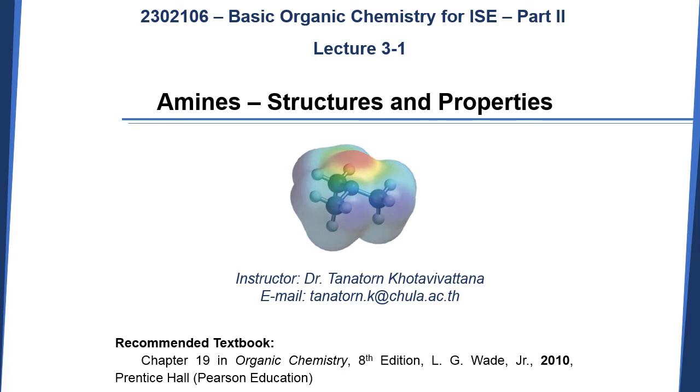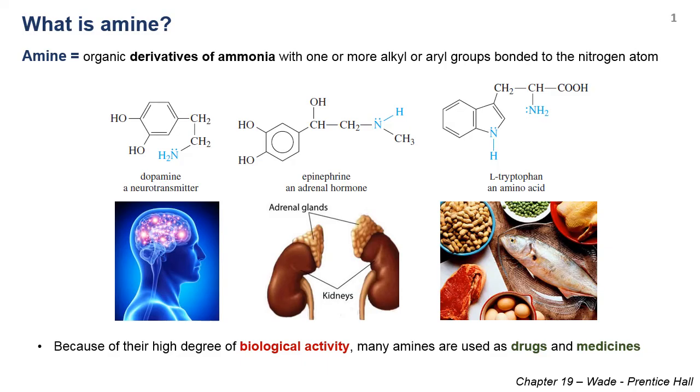Today we will continue with the amines functional group and we will divide it into 4 lectures. The first one we will talk about structures and properties of amines. First of all, what is an amine? An amine is an organic derivative of ammonia, which is the NH3 molecule with one or more alkyl or aryl groups bonded to the nitrogen atom.